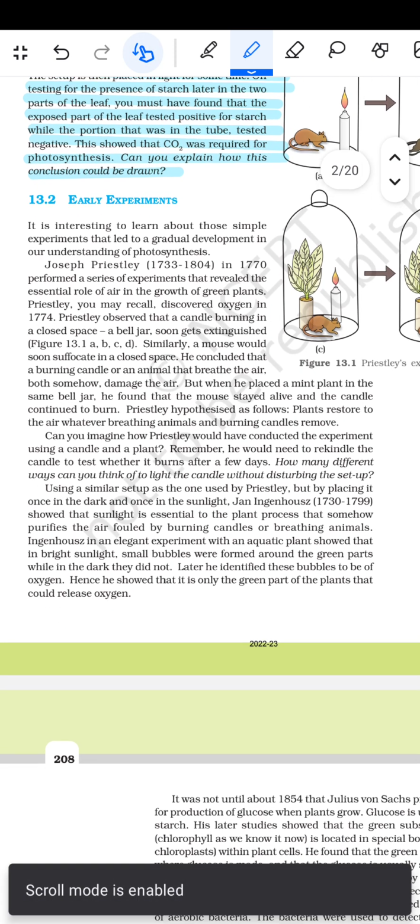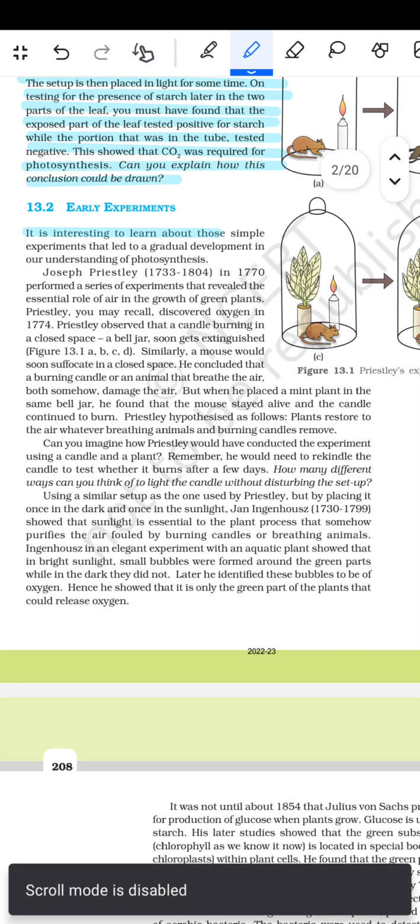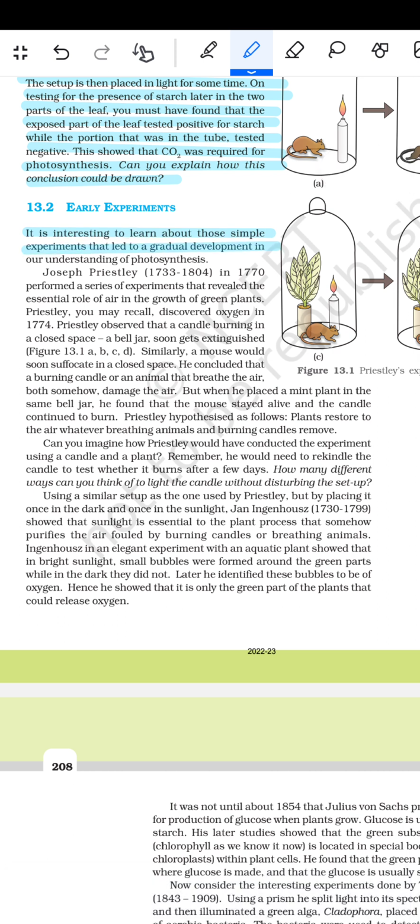फिर कहता है early experiments. So it is interesting to learn about those simple experiments that led to the gradual development in our understanding of photosynthesis. Joseph Priestley in 1770 performed a series of experiments that revealed the essential role of air in the growth of green plants. Priestley, you may recall, discovered oxygen in 1774.